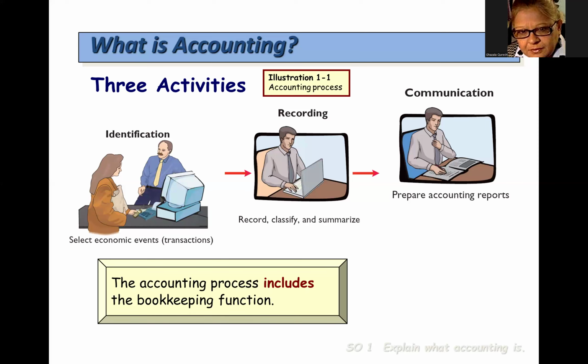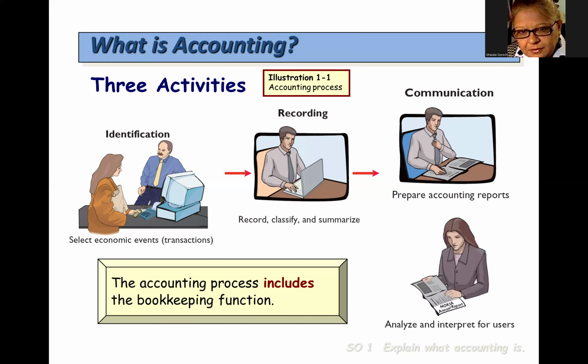Communicating the recorded transactions involves preparing accounting reports. These reports summarize the information obtained from all the stages of the accounting process, including identifying, quantifying, recording, and classifying economic transactions, so that interested users can use it to make sound decisions. Analysis and interpretation refers to a systematic and critical examination of the financial statements. It not only establishes cause and effect relationships among the various items of the financial statements, but also presents the financial data in a proper manner.